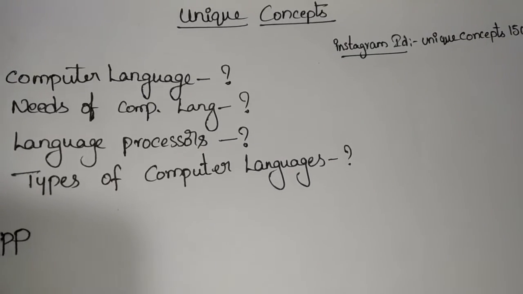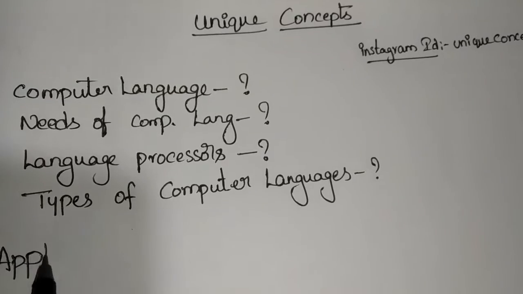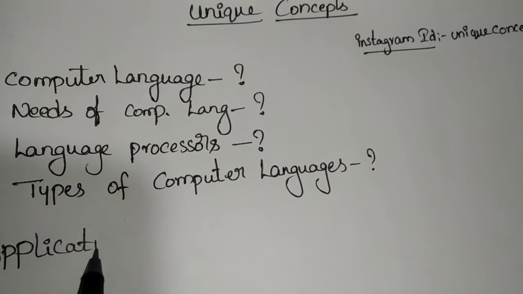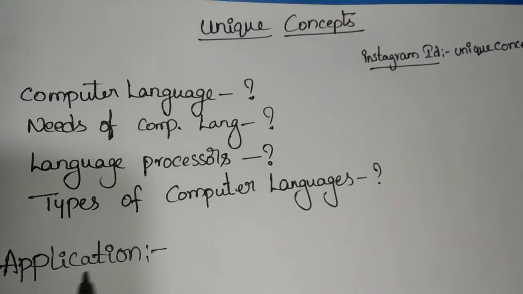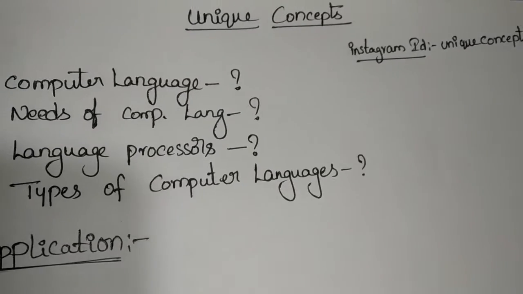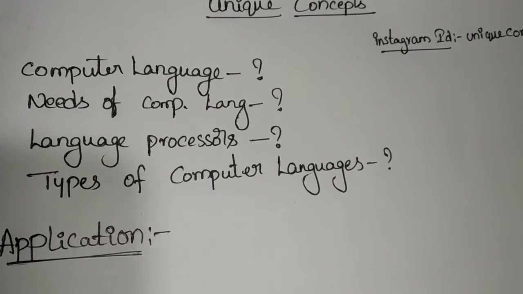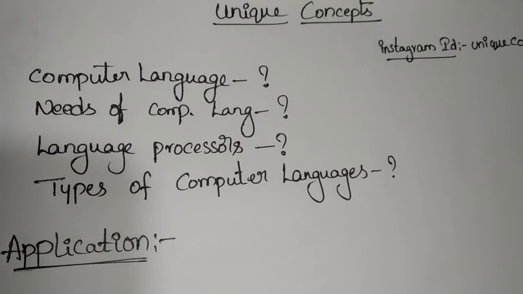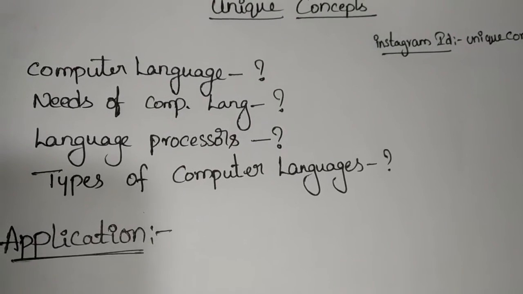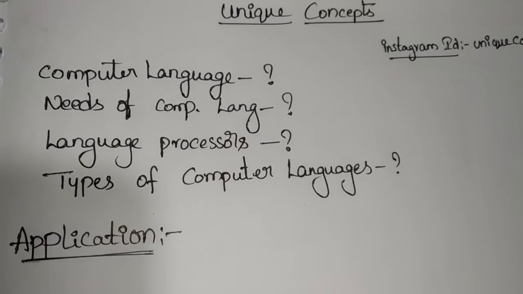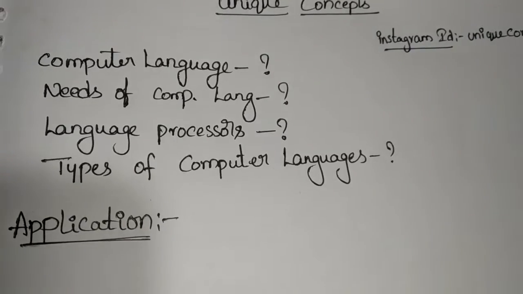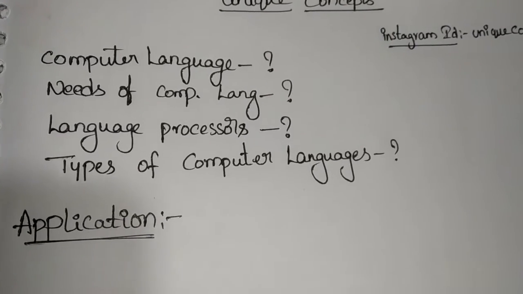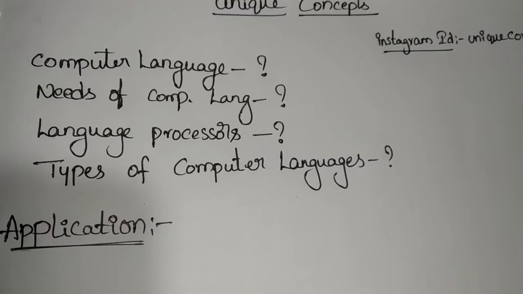So, first of all, what is an application? In our daily life we use many applications, right? Some applications like FB, Facebook, is one application. WhatsApp is one application. YouTube is also one application. So what is this application?